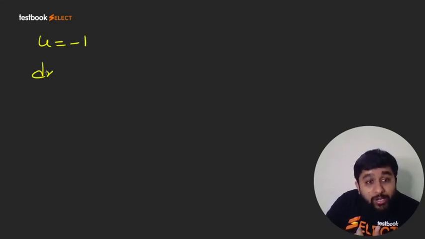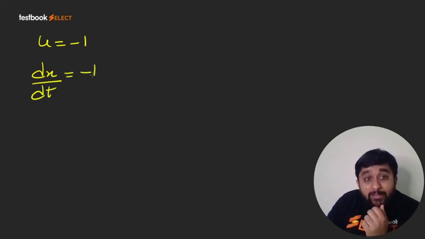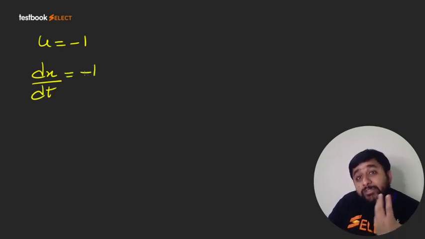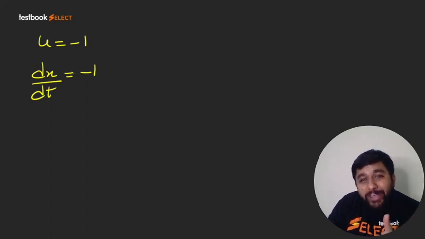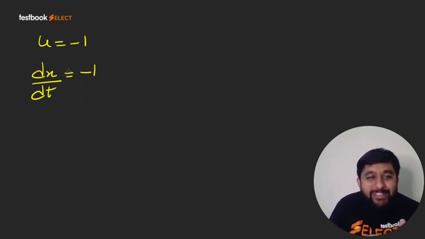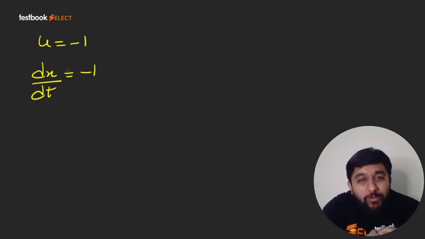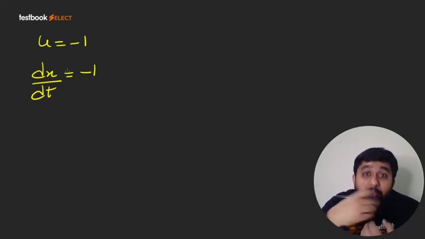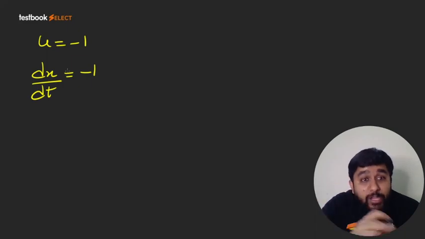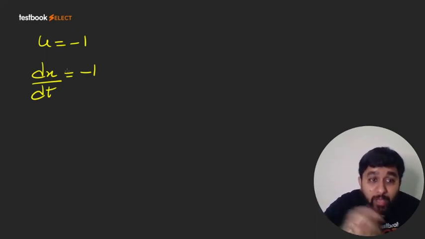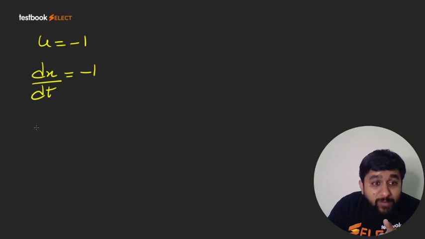But u can be written as dx by dt. Actually, here, the velocity of the bird was expressed in terms of field. So, Eulerian approach. Even though we are studying a particle object, its velocity is expressed in terms of Eulerian field. And to make things easy for us, we are converting it into Lagrangian approach. Now dx by dt equal to minus 1.